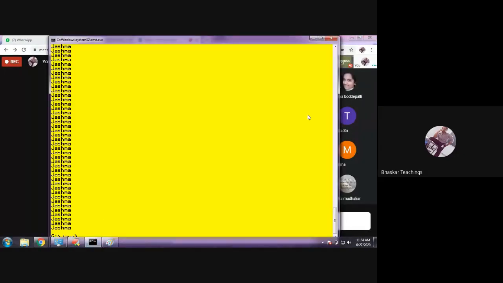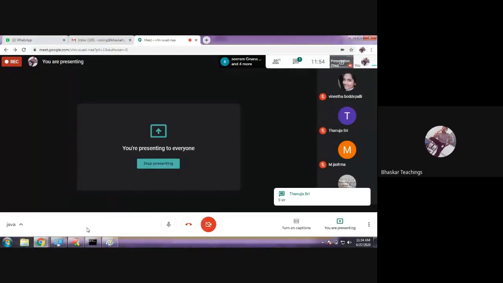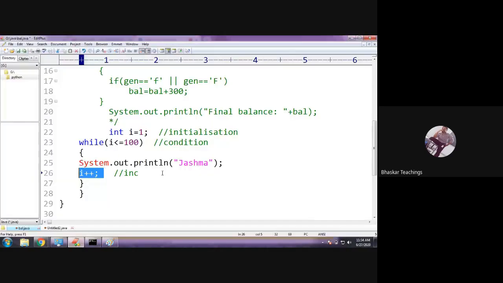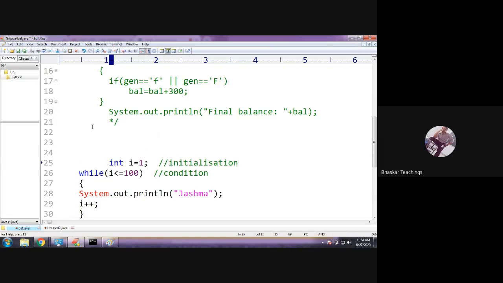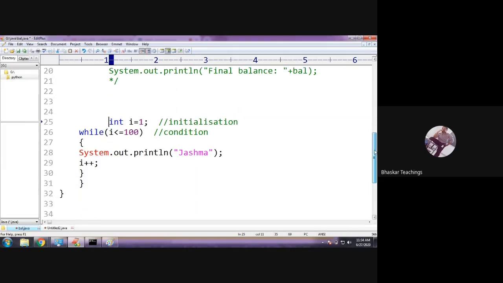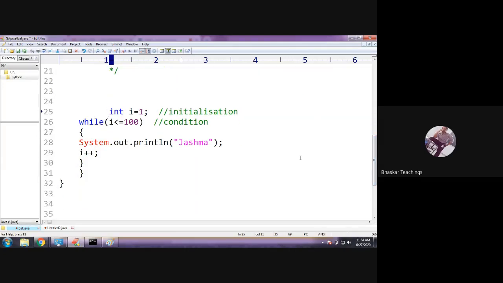Now a change in the question. I do not want the Joshma string. I simply want 1 to 100. I want the numbers to be printed, 1 to 100. Okay, simply display the numbers 1 to 100: 1, 2, 3, 4 like that. Tell me, what should we do? I want to print i. Yes, exactly. So here we need to change the printing statement.